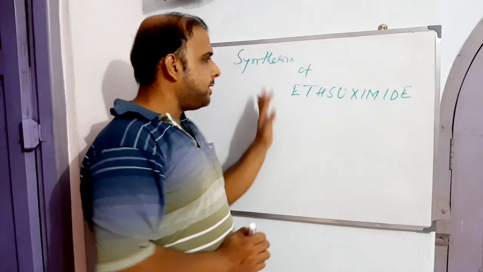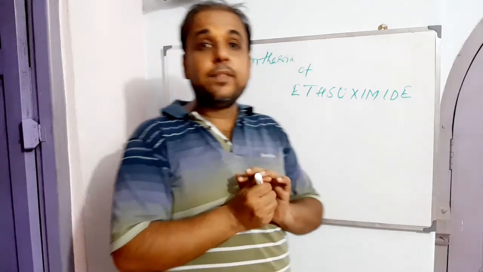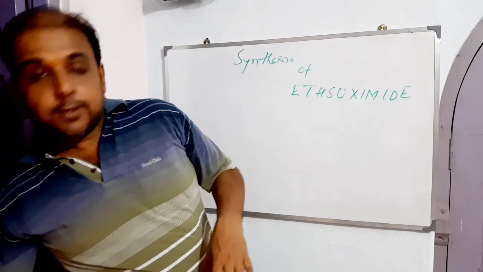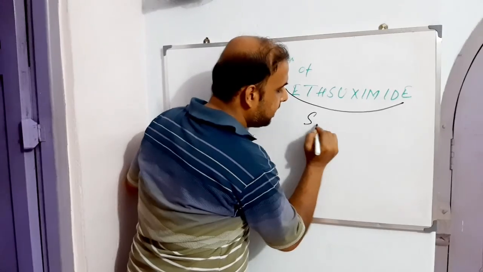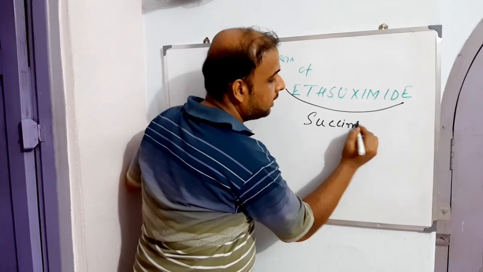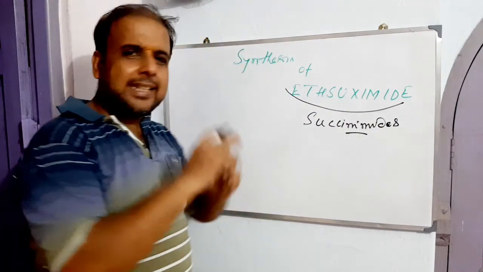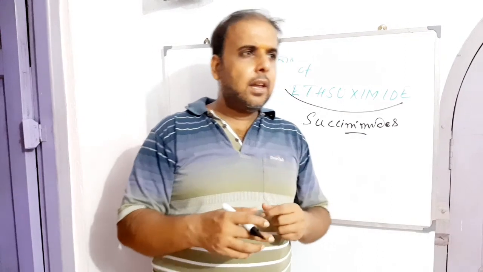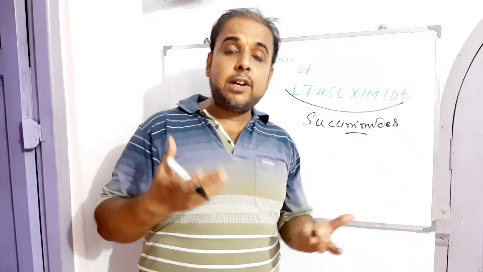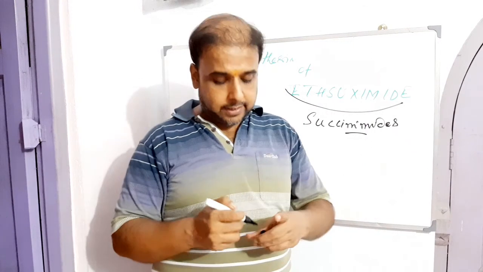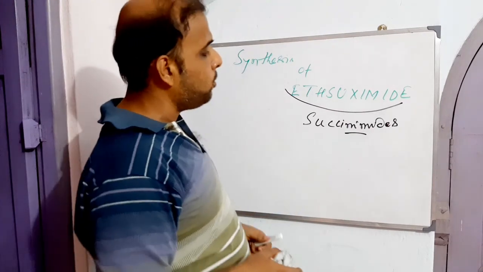Now today's topic is synthesis of ethosuximide. Ethosuximide is an example of an anticonvulsant, right? Under anticonvulsant, ethosuximide belongs to the chemical class of succinimides. We know the basic skeleton, with which we can generate modification of that particular basic skeleton, eventually leading to the production of several chemical classes of anticonvulsants, and one of them is found to be succinimides, right?